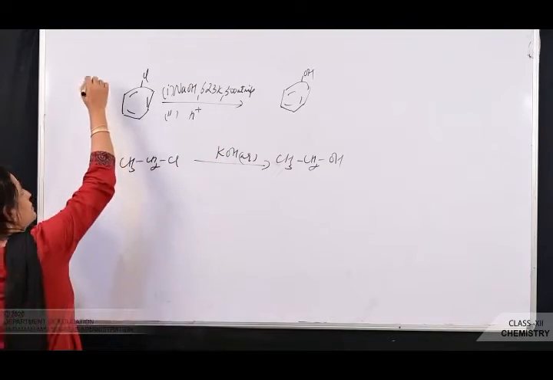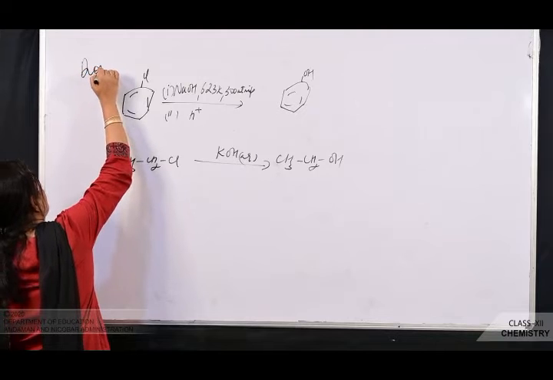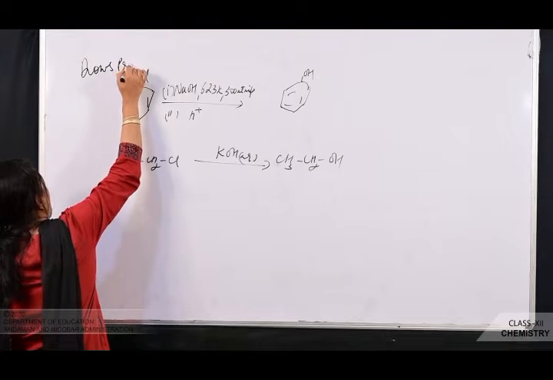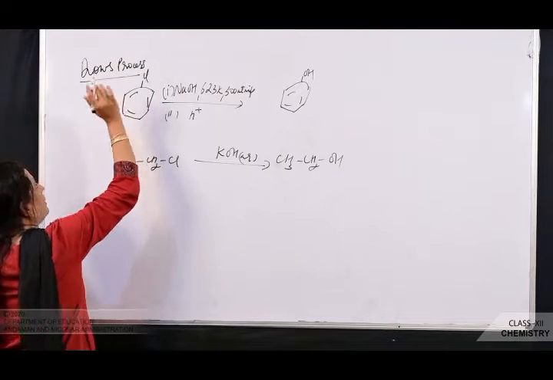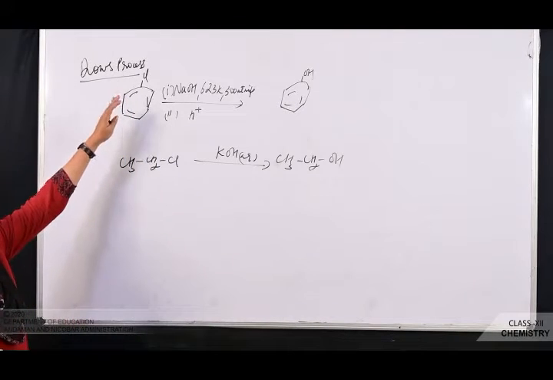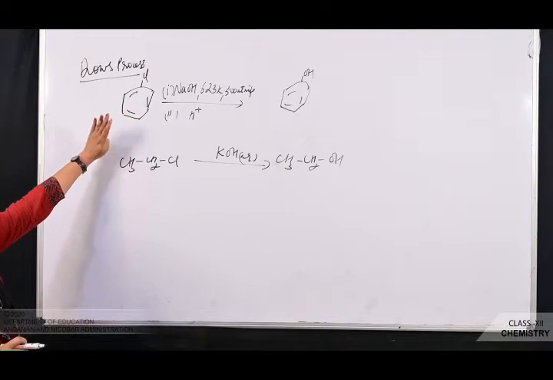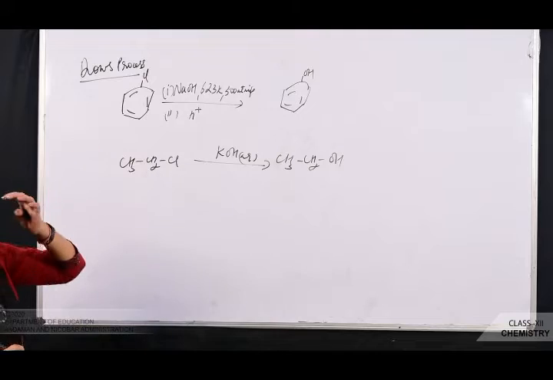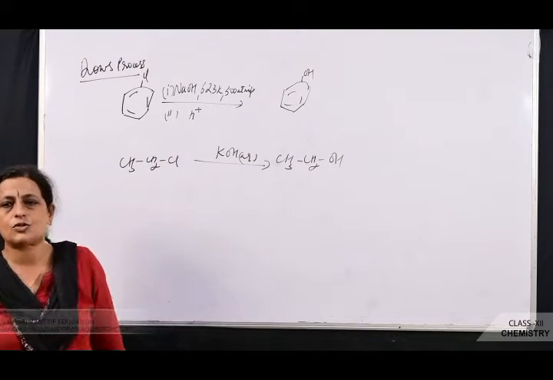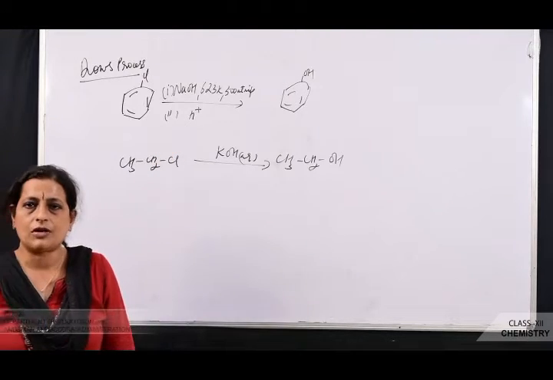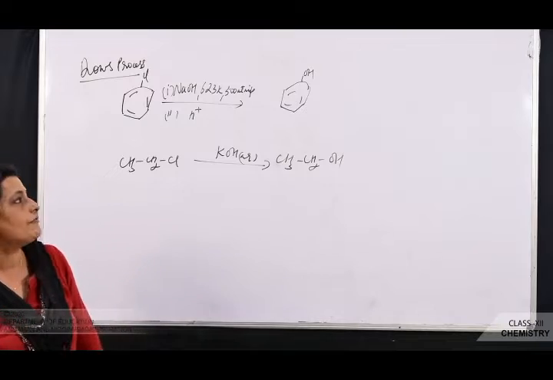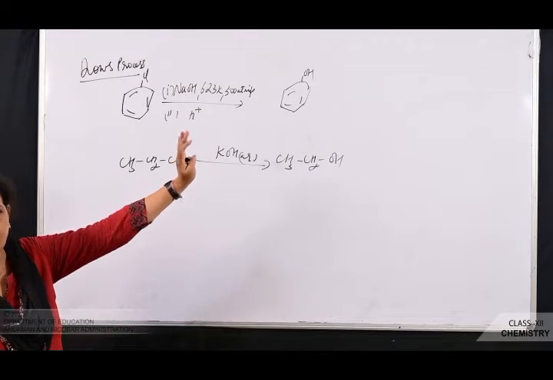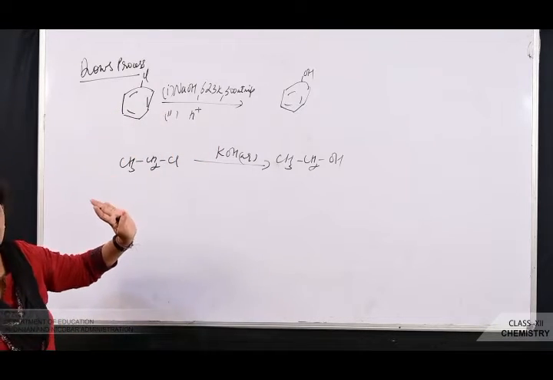And this reaction is known as Dow's process. In Dow's process, you can take only chlorobenzene. You can't take iodobenzene or bromobenzene. Dow's process is what? Chlorobenzene reacts with NaOH at 623 Kelvin, 300 atmosphere pressure, followed by acidification to give you what? Phenol. You can't take bromobenzene or iodobenzene.